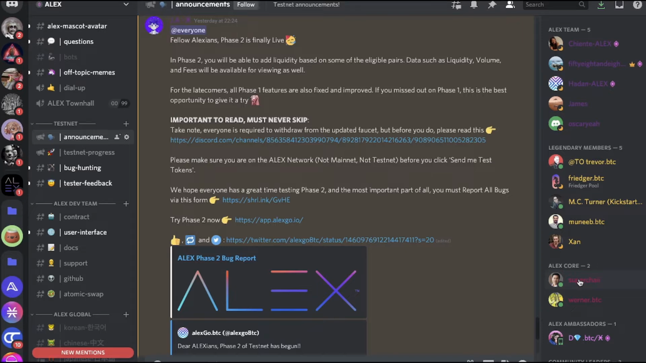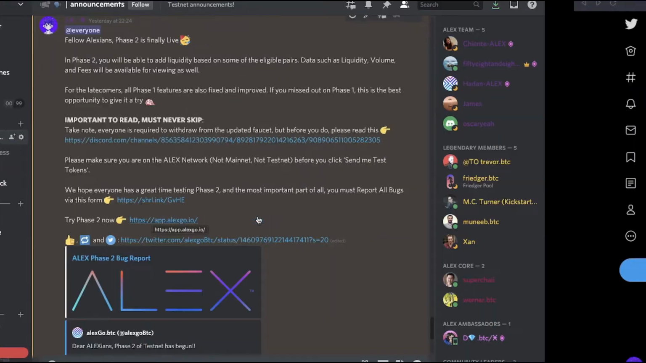It's very important that you follow this exact instruction because of the faucet and also the bug report form. We want everybody to use the faucet correctly on the right network, not mainnet, not testnet. And if you detect any bug, please use the link in the announcement and submit via the bug report. It's important so we can track every single bug and tackle it, and also know who submitted those bugs. Without further ado, I'll teach you all how to navigate around version 2.